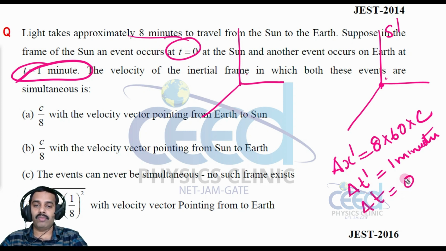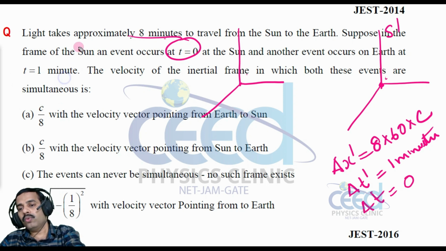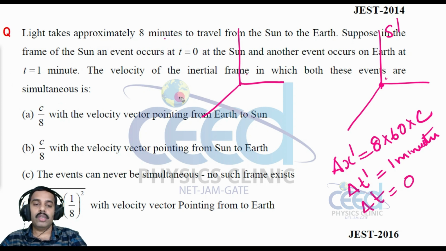All the parameters are given. Now the velocity of an inertial frame in which both these events are simultaneous. Suppose you are considering the velocity of an inertial frame, so that this event should be simultaneous.